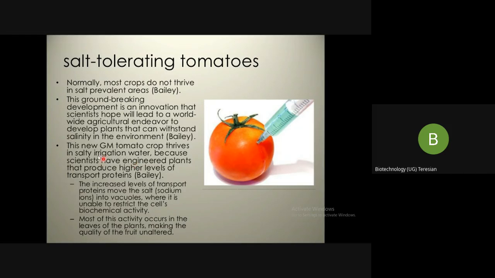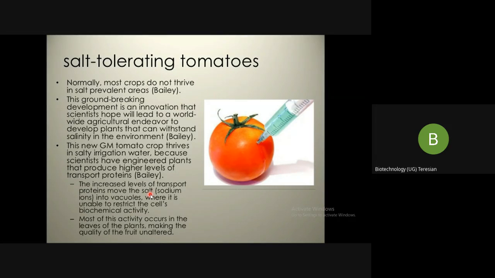For example, this new GM tomato crop thrives in salty irrigation water because the scientists have engineered the plants to produce higher levels of transport proteins. So what do these transport proteins do? The increased level of transport protein moves the salt, because the plant absorbs the minerals and water from the soil, right? So the salt also enters into the plant.